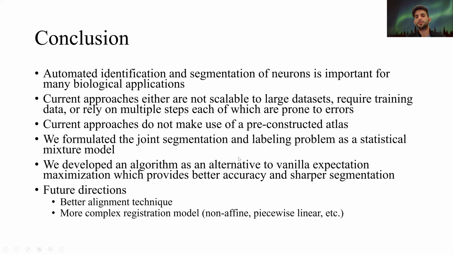We formulated the joint segmentation and labeling problem as a statistical mixture model, and we developed an algorithm as an alternative to vanilla expectation maximization, and we showed that it provides better accuracy and sharper segmentation. Future directions include better alignment techniques as well as better registration models instead of an affine registration, such as non-affine or piecewise linear methods.